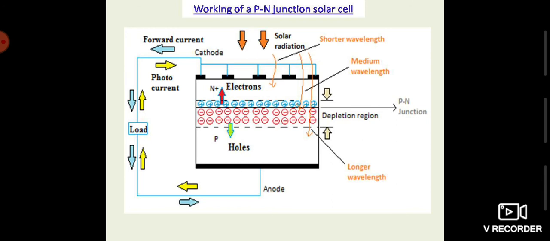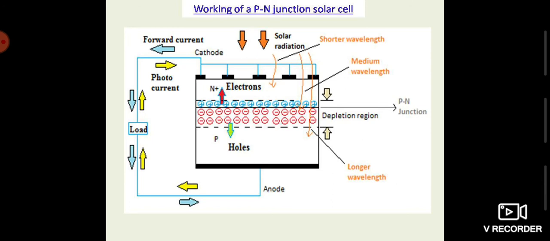Here you can see in this figure, the yellow arrows are indicating the flow of the photocurrent, that is the current generated due to the solar radiation. Another current which is flowing just in the opposite direction is actually the forward diode current, as you have seen in the case of a simple PN junction diode.